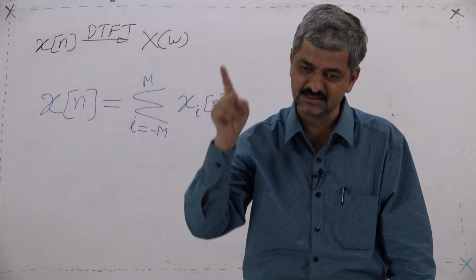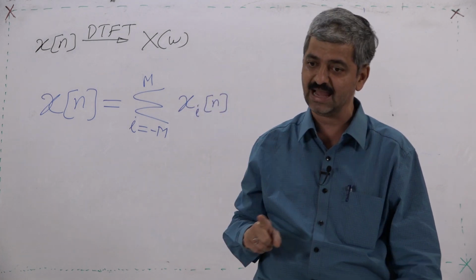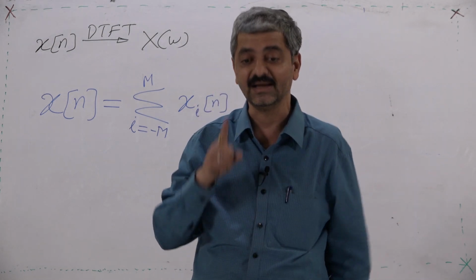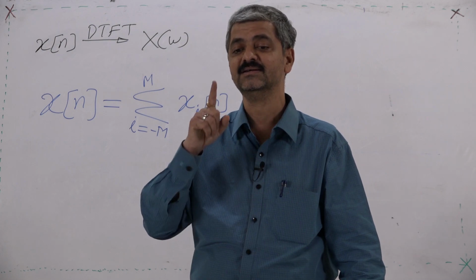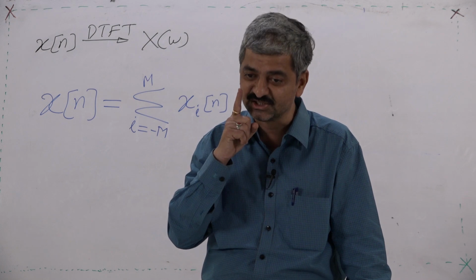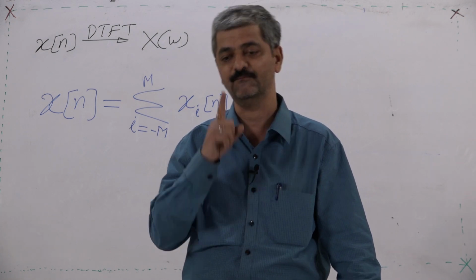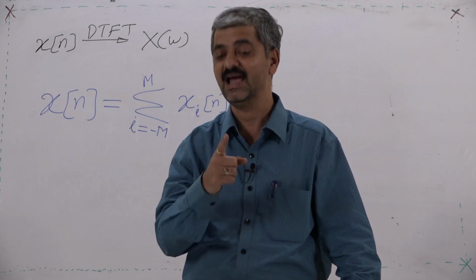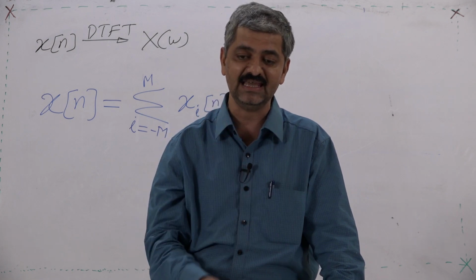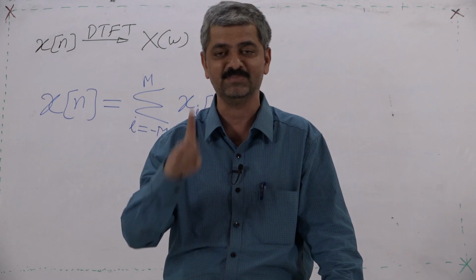So, given an unknown sequence, I am presuming that it is a sum of some fixed predefined sequences. Each sequence is a rotating point on the unit circle multiplied by some weight.